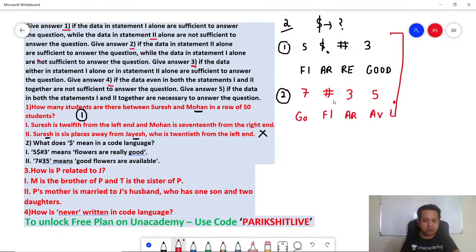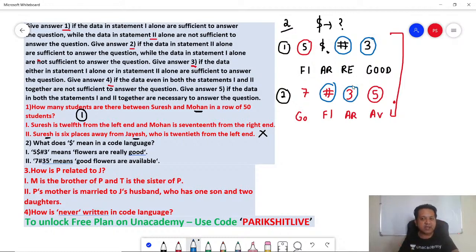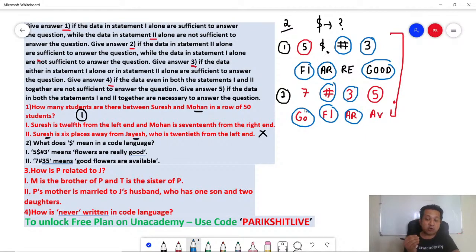Now you are going to combine both the statements, right? If you combine both, you see 5 is getting repeated in both the statements, correct? What about hash? Hash is also getting repeated in both the statements. What about 3? 3 is also getting repeated in both. And which are the 3 words getting repeated? Flowers, are, and good are getting repeated in both the places. Meaning 3 of the words are getting repeated in both the statements. Hence the code for these 3 will also be among the repeated ones.